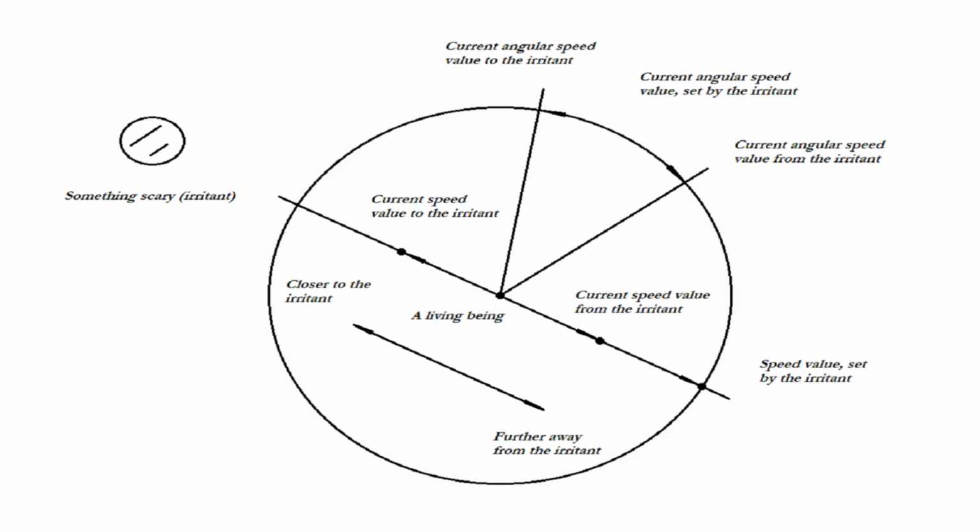Because in objective reality there are no such concepts as closer or further, they are created artificially. In other words, it is not only a movement that is directed somewhere, any movement is directed somewhere, but also a movement that is directed specifically to the irritant or from the irritant. In objective reality, there are no concepts closer or further away, but there are concepts faster or slower, to the right or to the left.